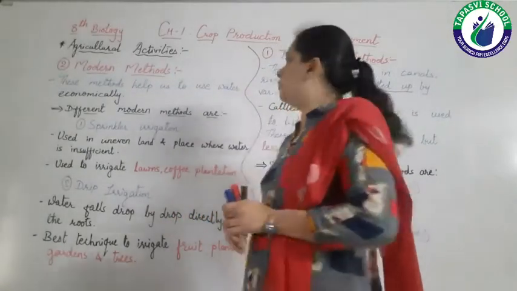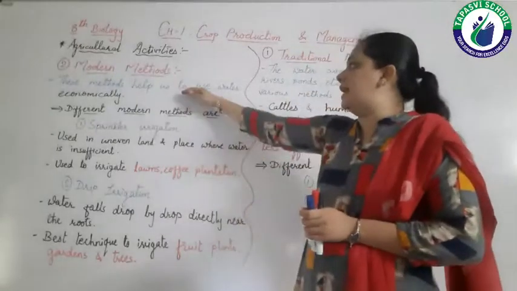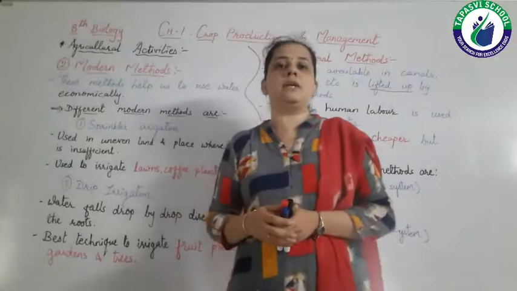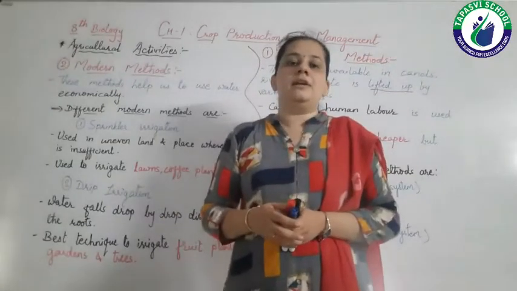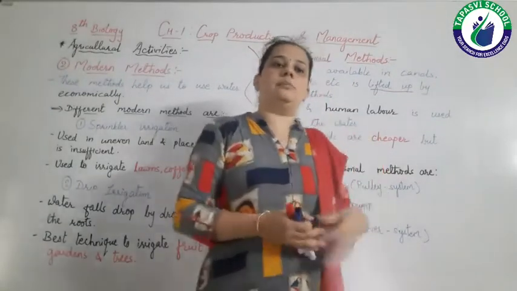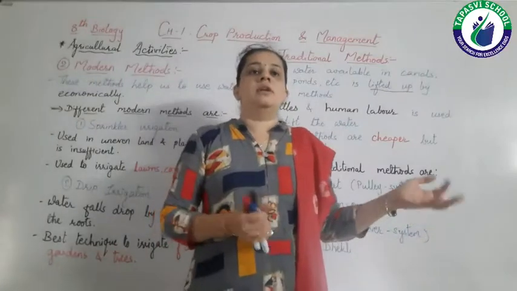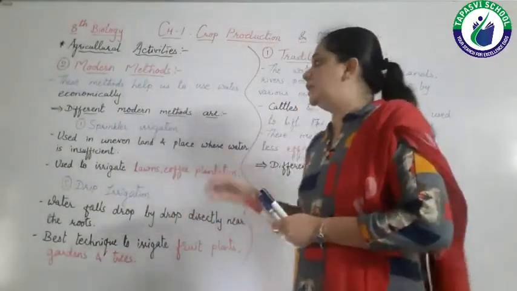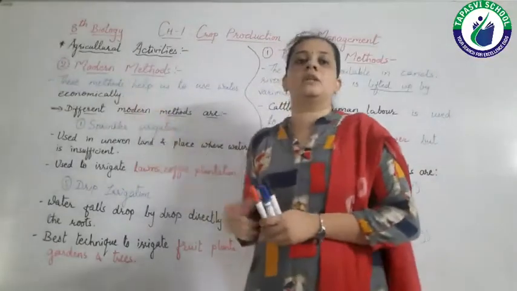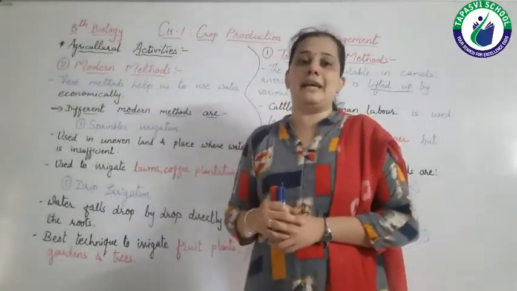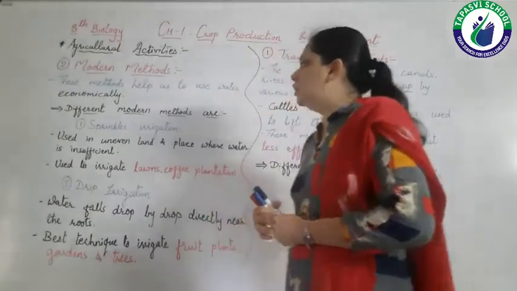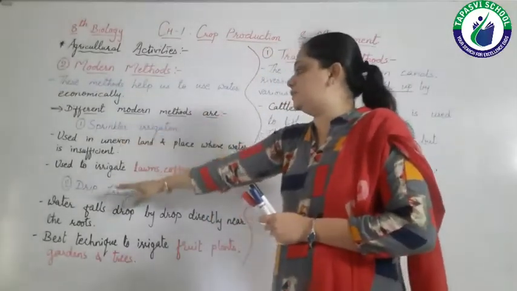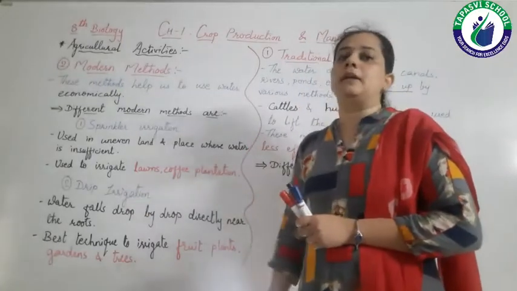The modern methods help us to use water economically. Economically means that if we use water by traditional methods, there is some wastage of water, right? Here economically means the wastage is very little. The different modern methods are sprinkler irrigation and drip irrigation.